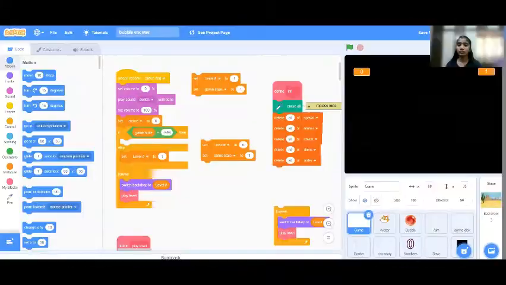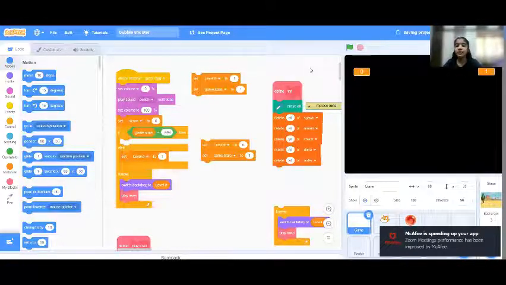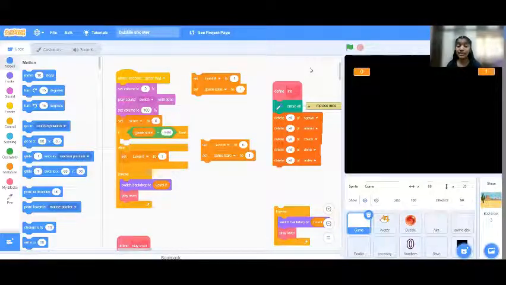Now I'm in my computer. Let's quickly see the programming part of the Bubble Shooter gaming application. And now I'm in the Scratch platform, and if you're new to Scratch, you can just simply join Scratch, or sign in if you're already signed in. If you're starting the Bubble Shooter right now, see my previous video first, then come here. So right here, if you see the programming, I'm not going to be explaining it in detail. I'm just going to explain what each part is for.